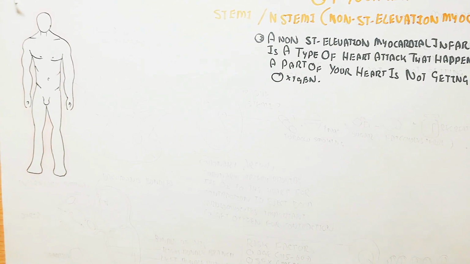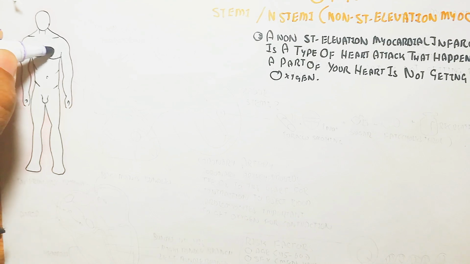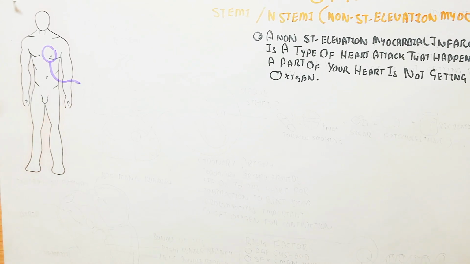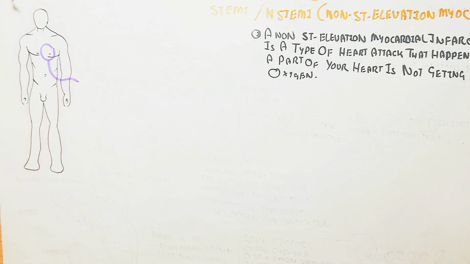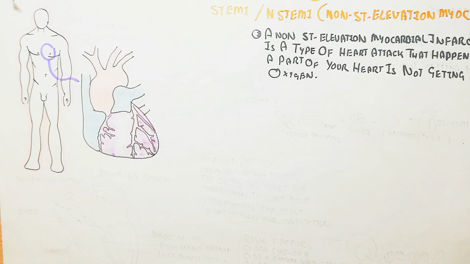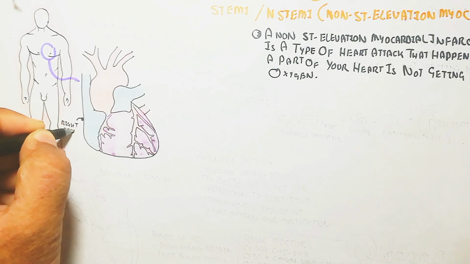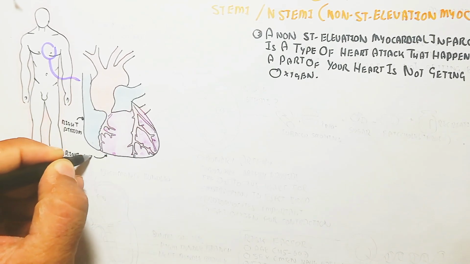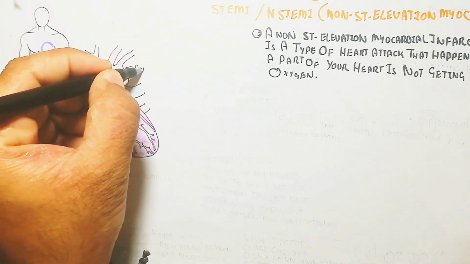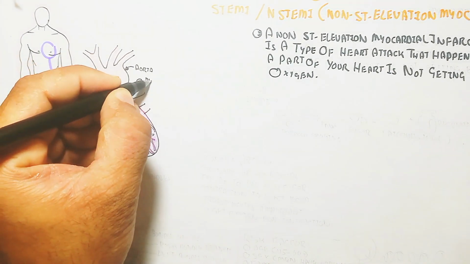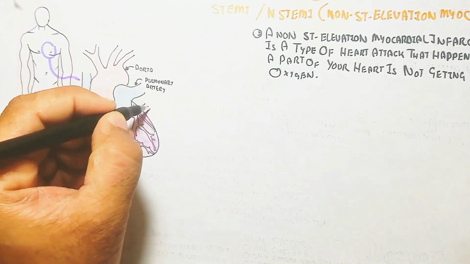This is a person's heart, and the heart basically has four chambers: the right and left atrium and the right and left ventricle. You can see in this diagram to understand. Basically, the complication in the heart can be a coronary one. Here is the right atrium, and we will understand about the coronary artery. This is the right ventricle, this is the aorta, and this is the pulmonary artery and the pulmonary vein.